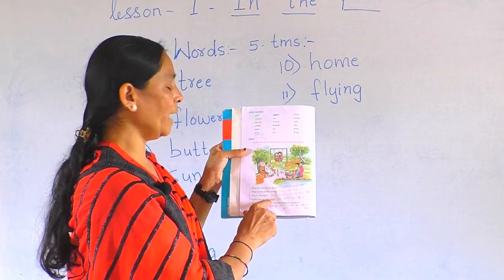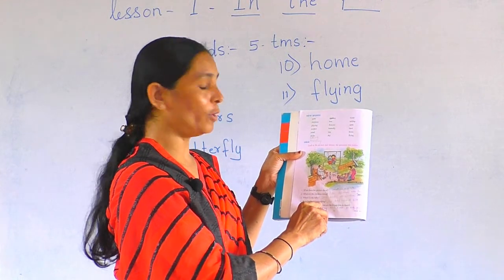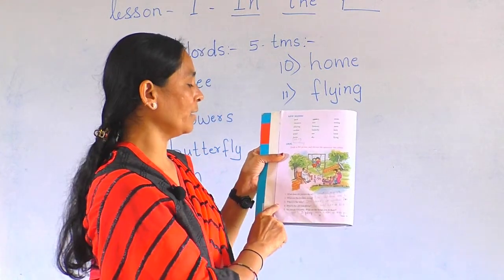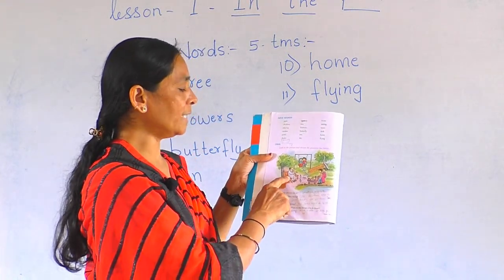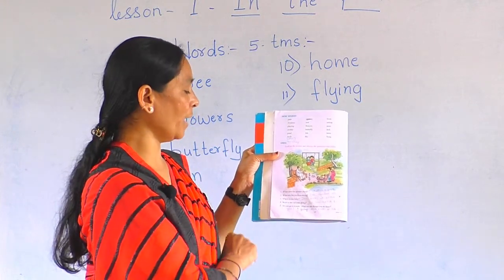What is the old man doing? See here, one more question. What is the old man doing in the park? The old man is sitting. The old man is sitting in the park.